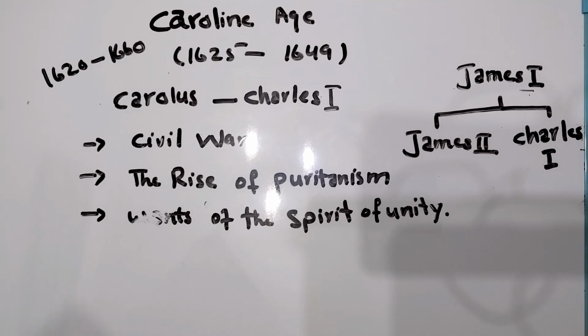Those who supported the king were called Cavaliers, and most of them were lords and their dependents. Roundheads were those who supported the parliament. There was a big war between Charles and his parliament. Some political backgrounds I am going to present. This civil war happened in the whole age.